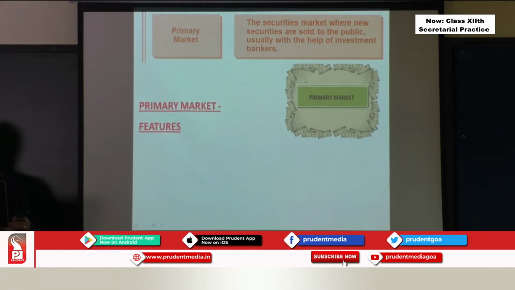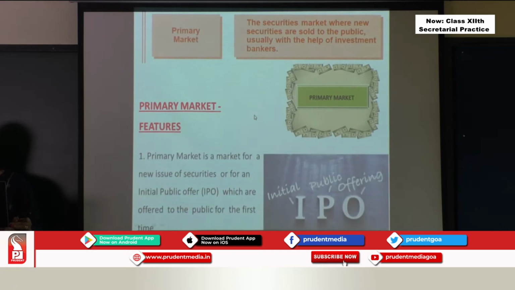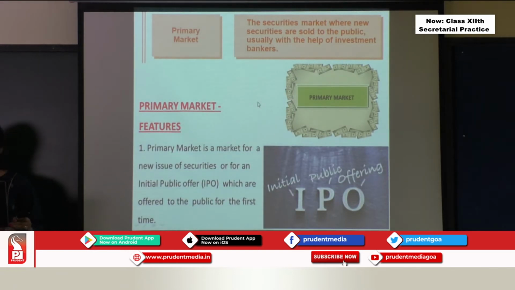Now see, in primary market, you can see all the notes put around this. In primary market, they receive finance. The company receives finance. So you can see there is lots of money coming into this. Now how do they receive this money? The question is, how do they receive this money?